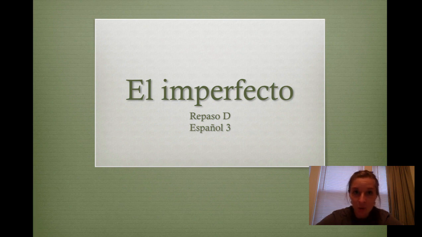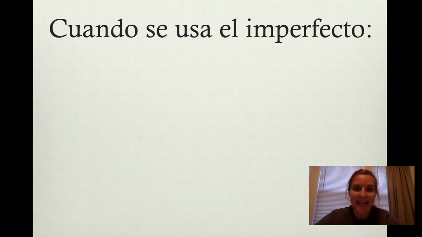Hola chicos, hoy hablamos del imperfecto. El imperfecto es el otro uso del pasado. So, ¿cuándo usamos el imperfecto?